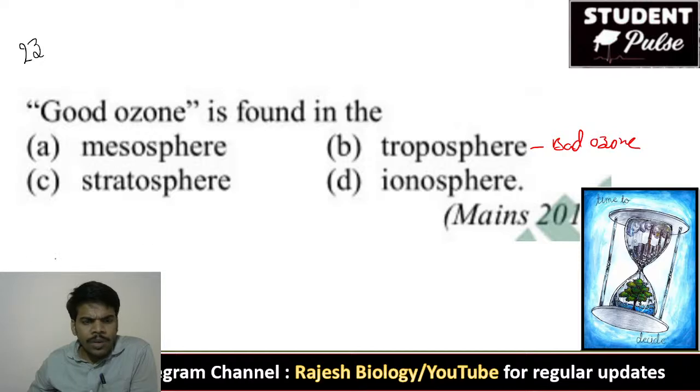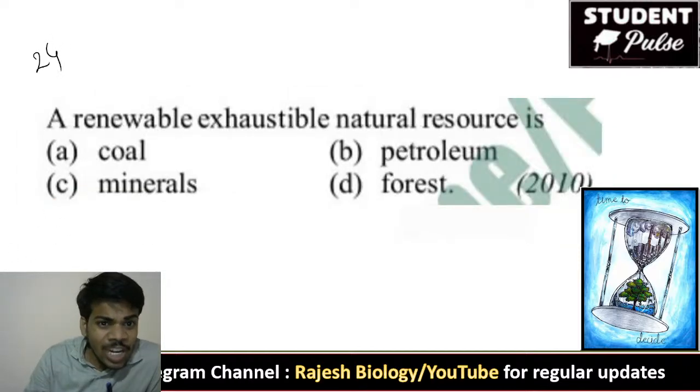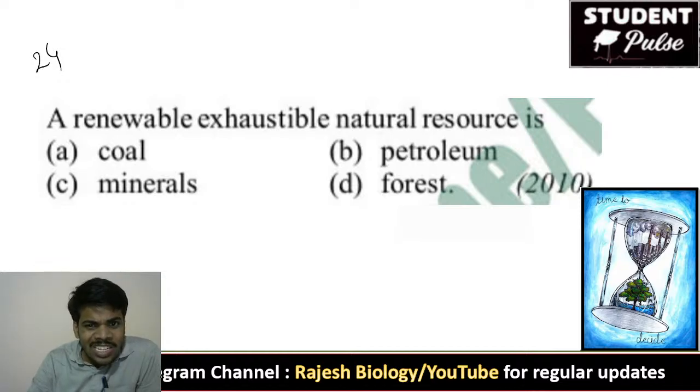Yes, very good, Hamprasad. Thank you. 24th question. A renewable, exhaustible natural resource is...